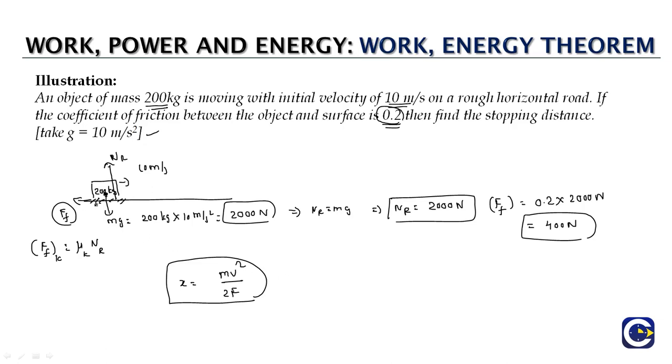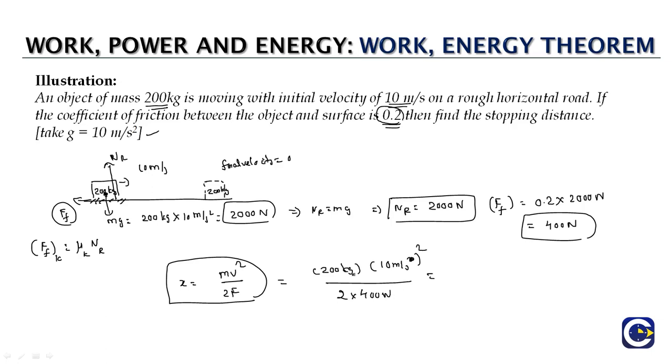Here of course the friction force which is causing the retardation is a constant force, because as the object is moving and till it comes to rest, the final state is the 200 kg object having a final velocity which will be equal to 0. So the stopping distance value will be m, which is 200 kg into v square. The initial velocity before the motion is starting is 10 meters per second whole square by 2 into the retarding force, which is 400 newton.